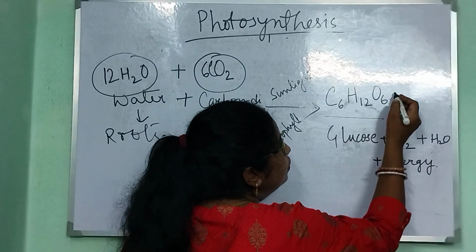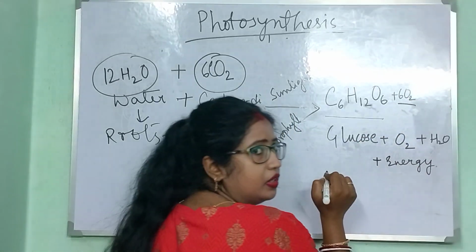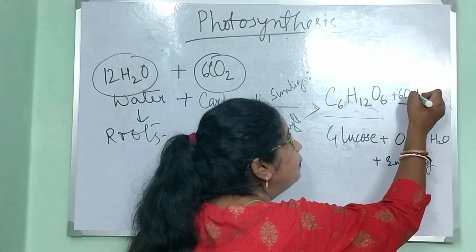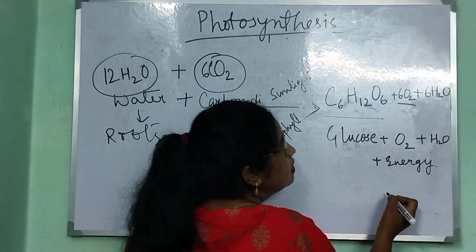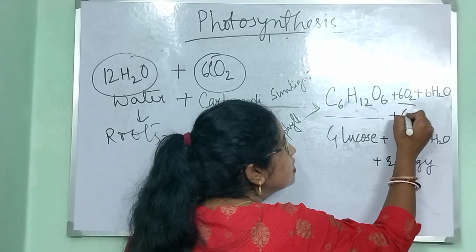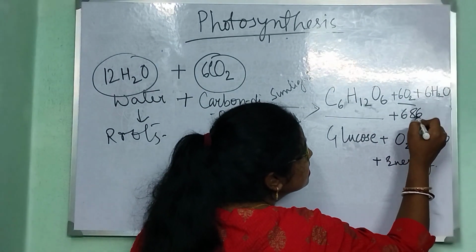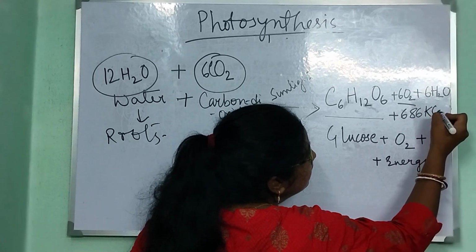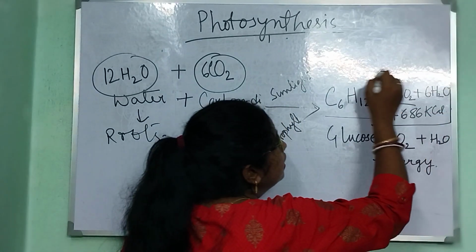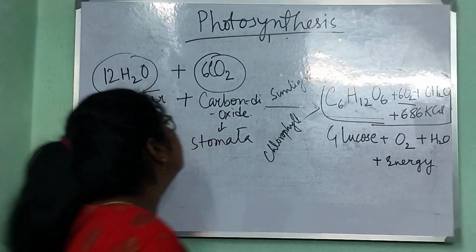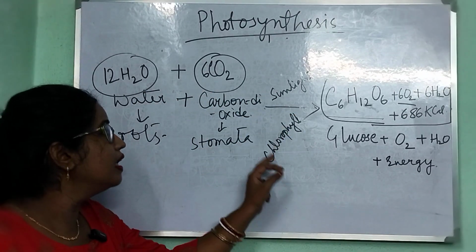So one molecule of glucose plus 6 O2, plus 6 H2O, plus energy, and the energy produced is 686 kilocalories. So the full equation is 12 H2O plus 6 CO2 in the presence of sunlight and chlorophyll.